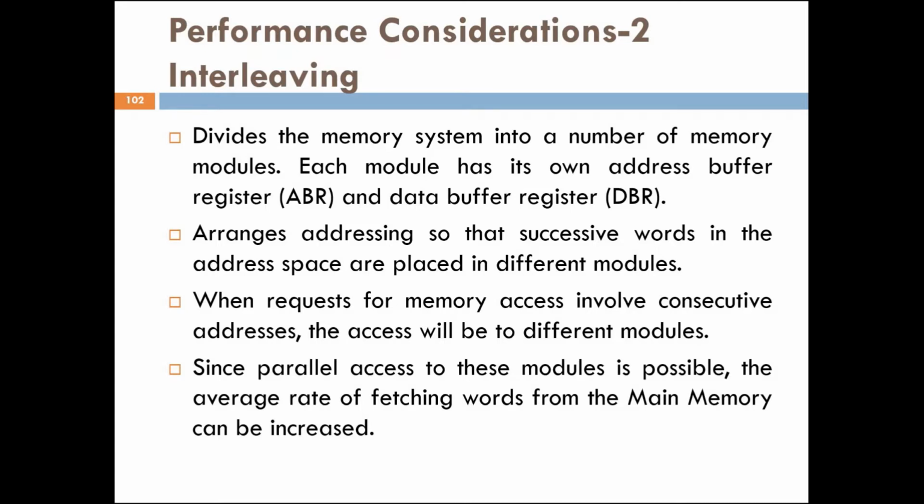In this case, memory access can be done in more than one module at the same time. Thus, the average data transfer rate to and from the main memory is increased. So interleaved memory is more flexible in the sense that it can handle multiple independent accesses at a time.